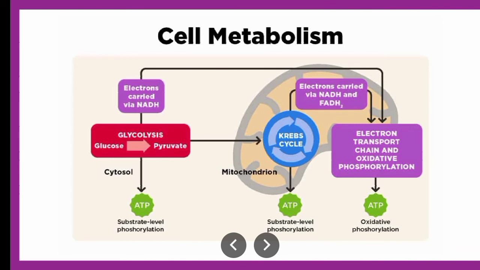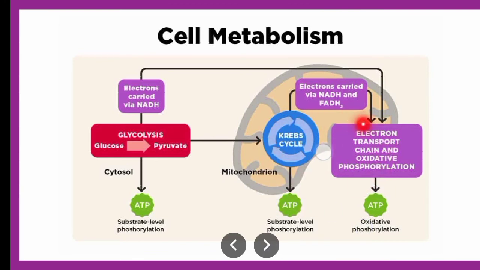Here, the cells which have mitochondria in low numbers, or the cells which are lacking mitochondria, almost all the cells, these processes take place. And the Krebs cycle, electron transport chain, all these things like oxidative phosphorylation and substrate level phosphorylation are involved.